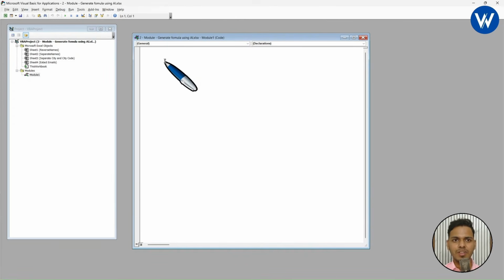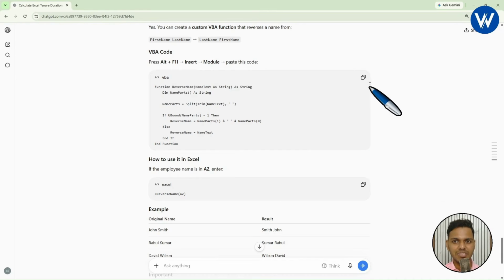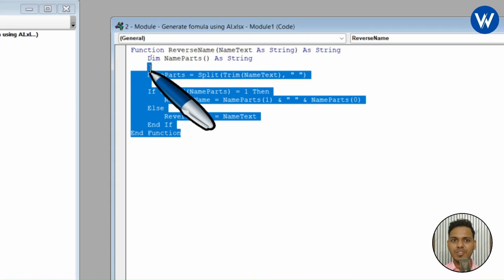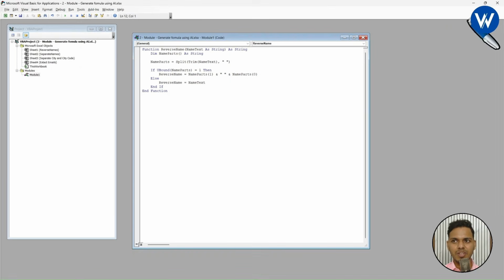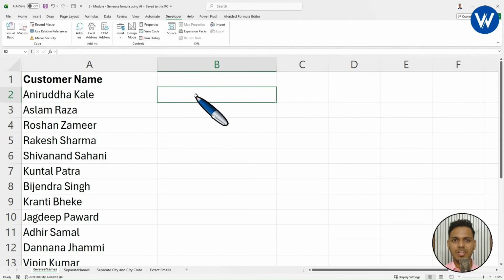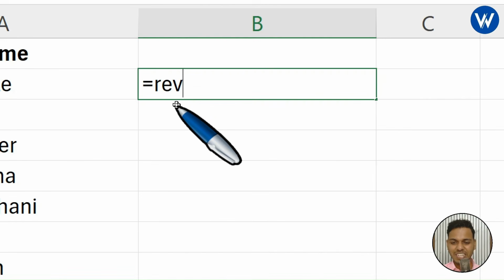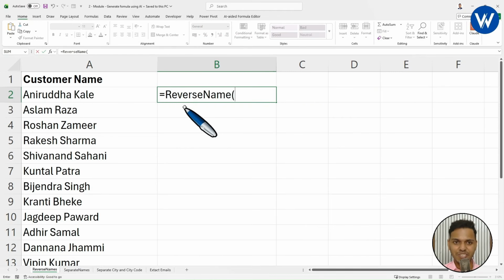Now you can simply paste the code generated by ChatGPT here. Go to Excel and paste it over here. So finally I have taken the VBA code to generate the new formula, which is reverse name. Now let's close it. If you want, you can close it like this. Now let's see whether the formula is created or not. I will simply type equal to reverse, and once you type, wow, it's completely amazing. Look here carefully. Finally ChatGPT has generated the reverse name formula.